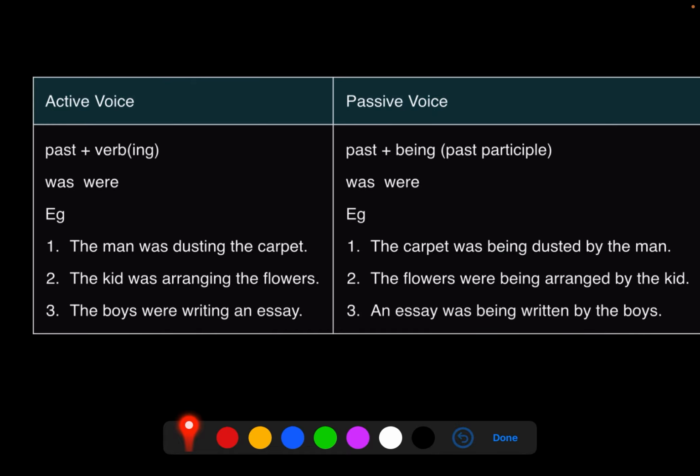Now the past continuous, almost the same thing. The man was dusting, ing, so it is continuous. Past will remain past, but we will add being. Do not change the tense. The man was dusting the carpet. The carpet was being dusted by the man. The kid was arranging the flowers. The flowers were being arranged by the kid. Why were? Because the flowers are in plural. The boy was writing an essay, singular. Past tense. An essay was being written by the boy. Being, everywhere in passive when it is in the continuous form. ing, arranging, writing, and dusting.